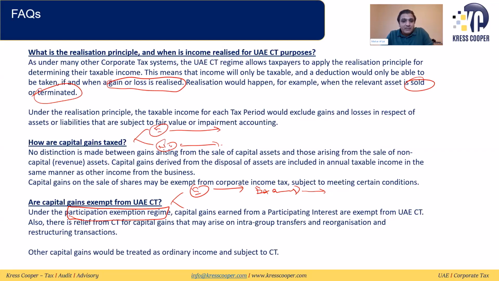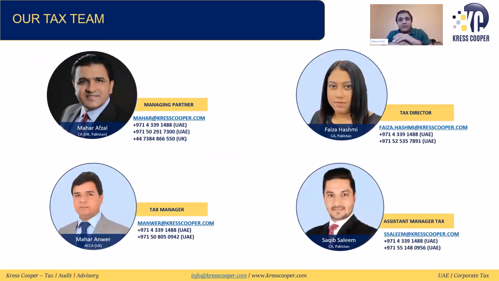Other than this, all other capital gains would be treated as ordinary income and will be subject to tax. This is over from my side.